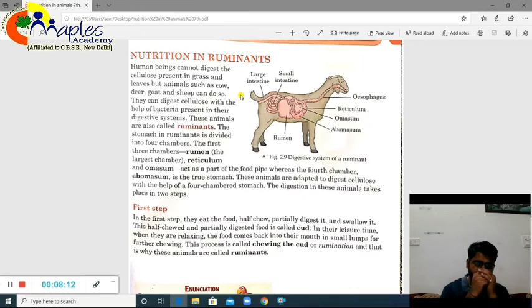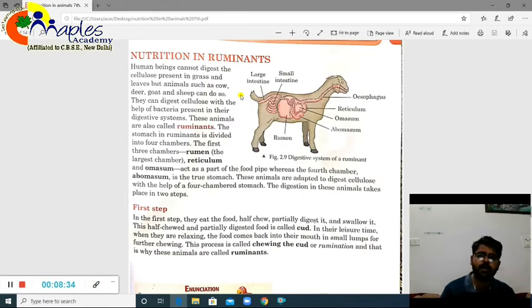So to give you a brief idea before showing you how exactly it is happening, I just want to say what rumination or ruminants are. There is a certain category of animals which are able to bring the food from their stomach to the mouth again for chewing, again and again. You must have seen when a cow or buffalo sits, it keeps moving its mouth for a long time and froth comes.